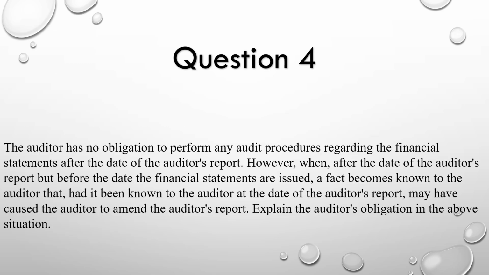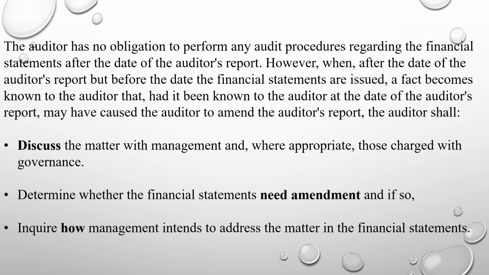Question number 4: The auditor has no obligation to perform any audit procedures regarding the financial statements after the date of the auditor's report. However, when after the date of the auditor's report but before the date the financial statements are issued, a fact becomes known to the auditor that, had it been known to the auditor at the date of the auditor's report, may have caused the auditor to amend the auditor's report. Explain the auditor's obligation in the above situation. This is SA 560 subsequent events case.